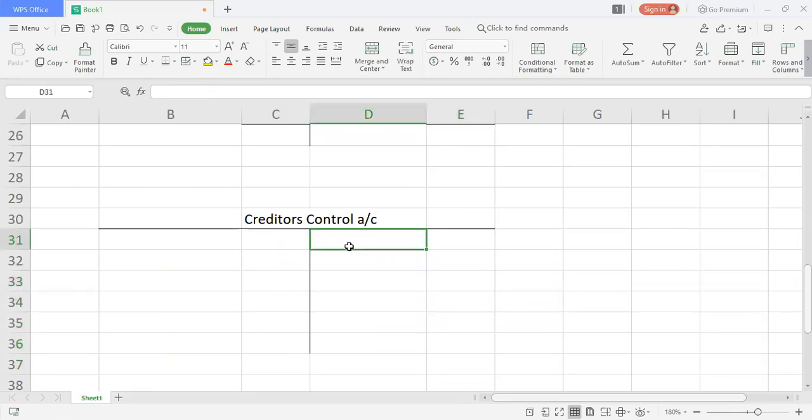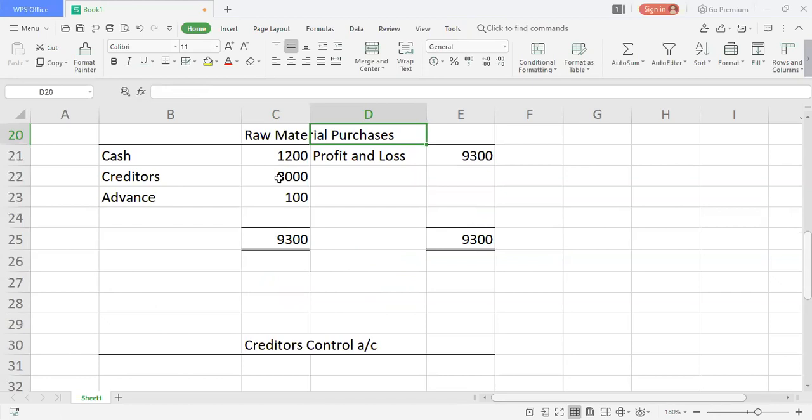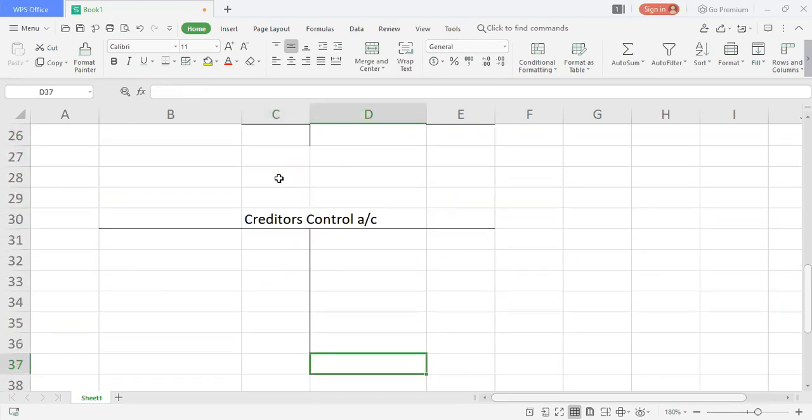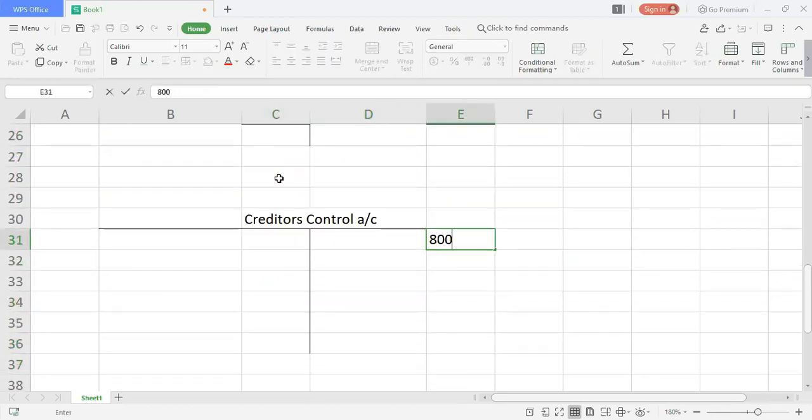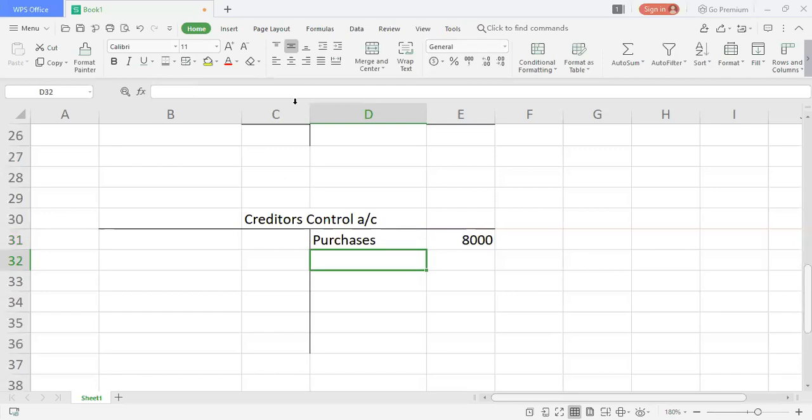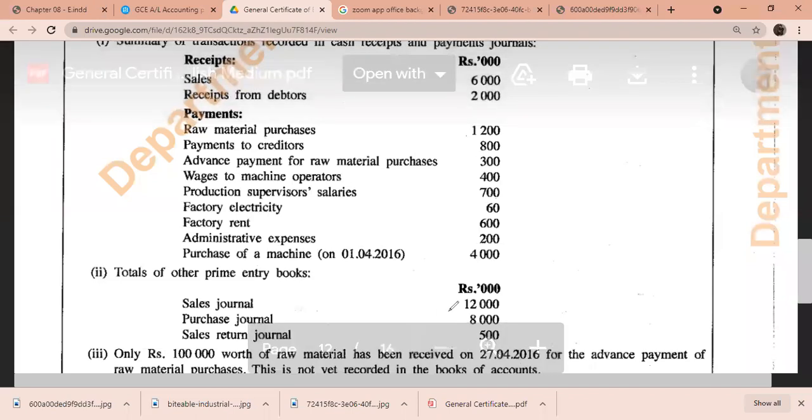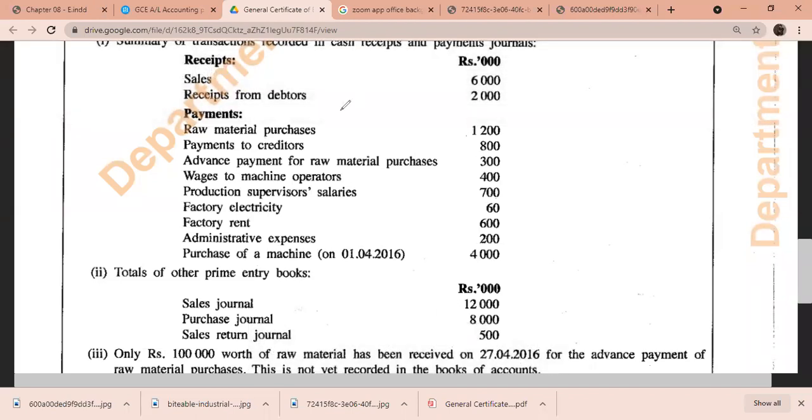So as you all know, we already took 8,000 here from creditors account, which means this 8,000 is purchases they have made. I can write here 8,000 purchases. Then you might see this 8,000 is already given in this sheet. Whenever you do a particular area, you need to take your pen and put a tick like this, so you know that you have written that particular thing in your answer sheet. So now let's move on to the next part.